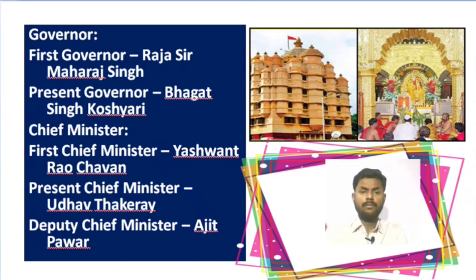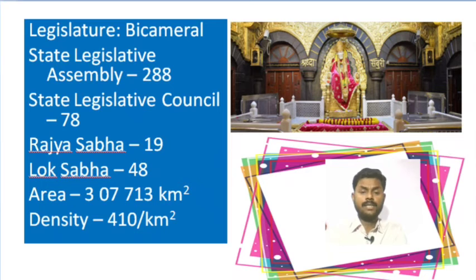After this, now we will know about some other important knowledge related to Maharashtra, and you will know about the legislature of Maharashtra in this session. The legislature of Maharashtra is bicameral. There are total 288 seats in the State Legislative Assembly of Maharashtra, and there are 78 seats in the State Legislative Council of Maharashtra. There are 19 seats in Maharashtra in Rajya Sabha, and there are total 48 seats in Lok Sabha in Maharashtra.